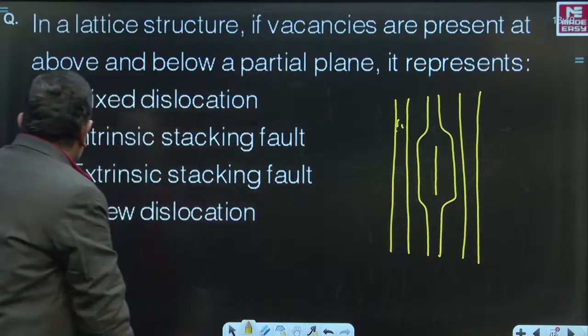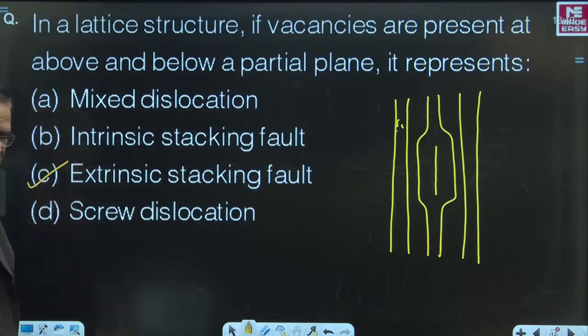Now, where is the extrinsic stacking fault? Choice C is extrinsic stacking fault. That is the correct answer for this. Let us see how many have answered this.